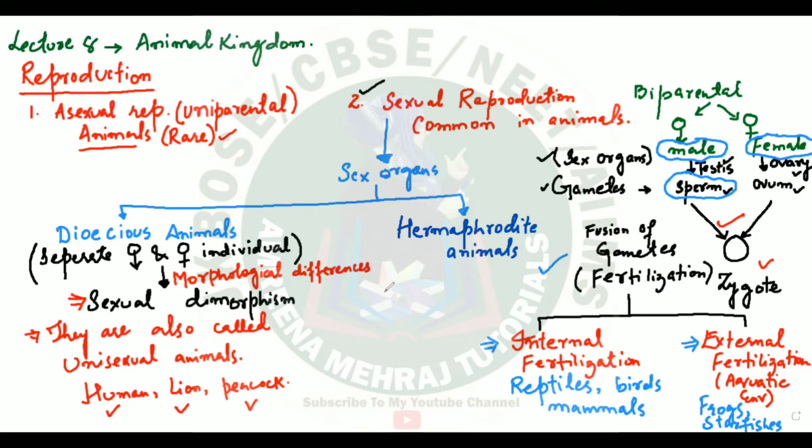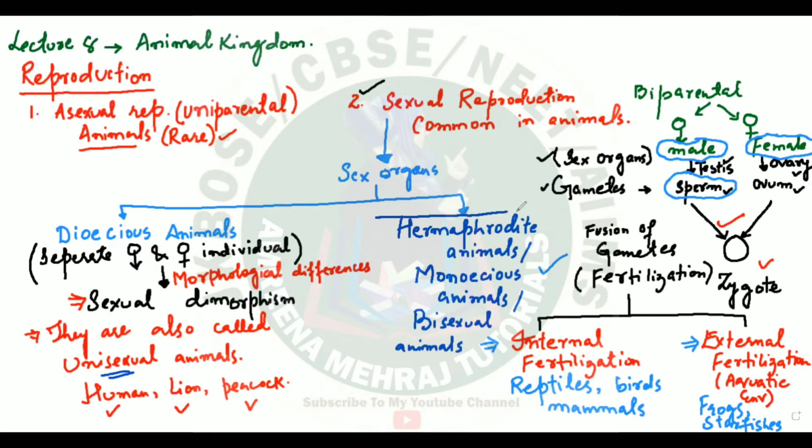Hermaphrodite animals. Or you can call them monoecious, because both of the sexes are present in one individual. So they are monoecious animals. Or, since the others were unisexual, these will be called bisexual animals. Clear?